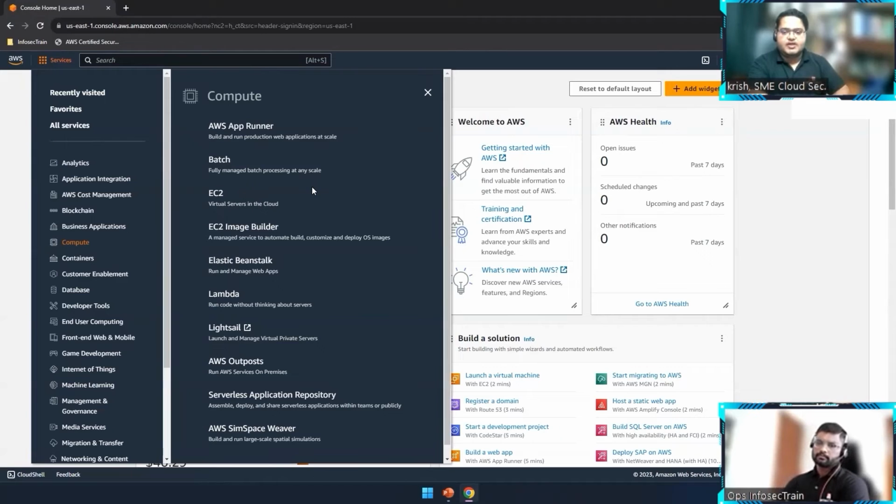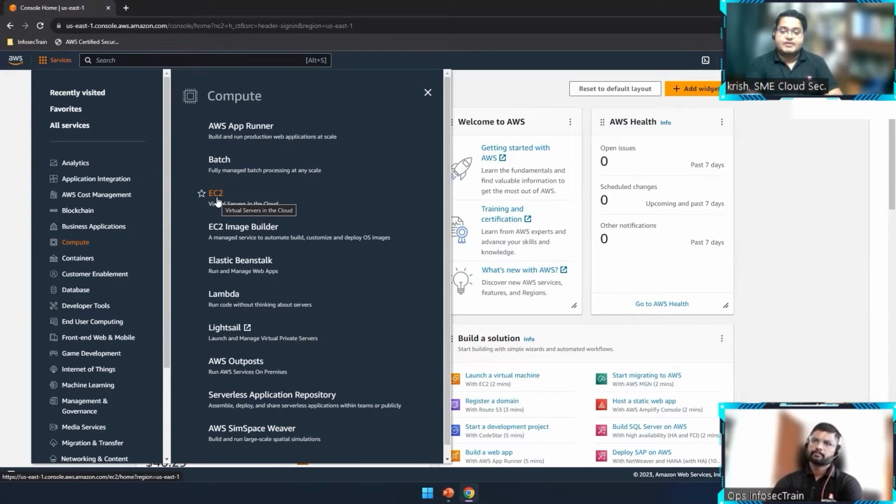Exactly. If you want 100% control over whatever you're deploying, like for example, I'm a person who is completely working on premises, and I am moving to the cloud platform, and here in the cloud I just want to deploy a server as it is on premises, with complete control over the operating system, with complete control over everything I'm deploying, then EC2 is the only option we can go for. It gives you complete flexibility and control over everything. You can select any amount of hardware, any operating system, any configuration, customize anything you want, and access the operating system. Literally complete control.